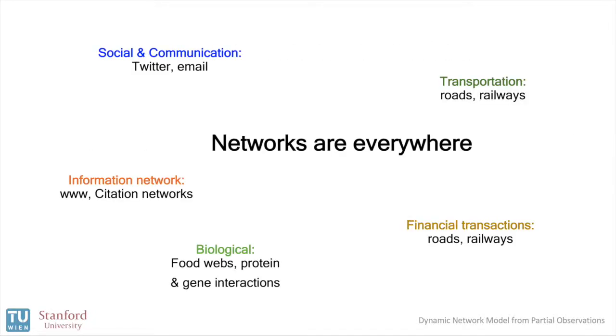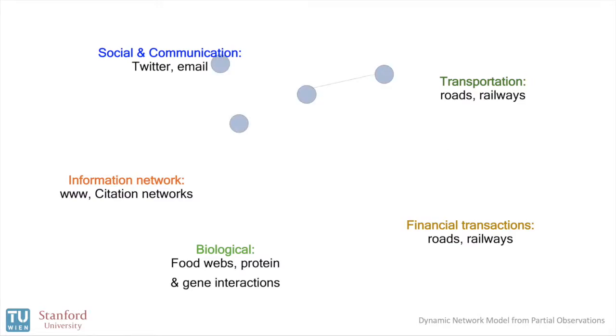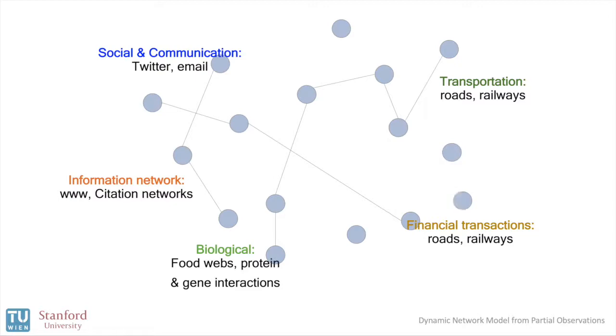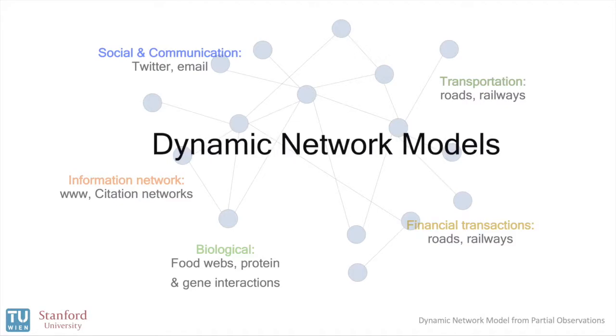You may have heard of networks with wide-ranging applications, and they are often growing. For instance, new users join Twitter and follow each other. This adds new vertices and edges to the underlying network over time. Therefore, there has been growing interest in developing dynamic network models.